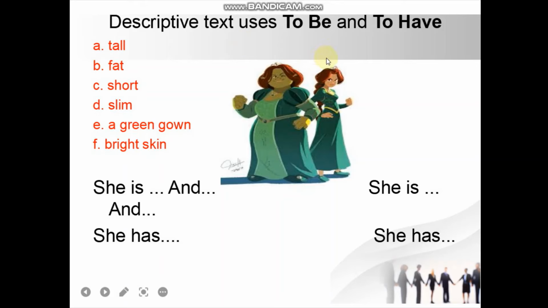Descriptive text using to be or even to have. Have something. For example, this one, based on this picture. The girl on the left, she is fat. Okay. The girl on the right, she is slim. Okay. And then the girl on the left, she has green gown. Okay. The girl on the right, she has bright skin. Okay. Then next.